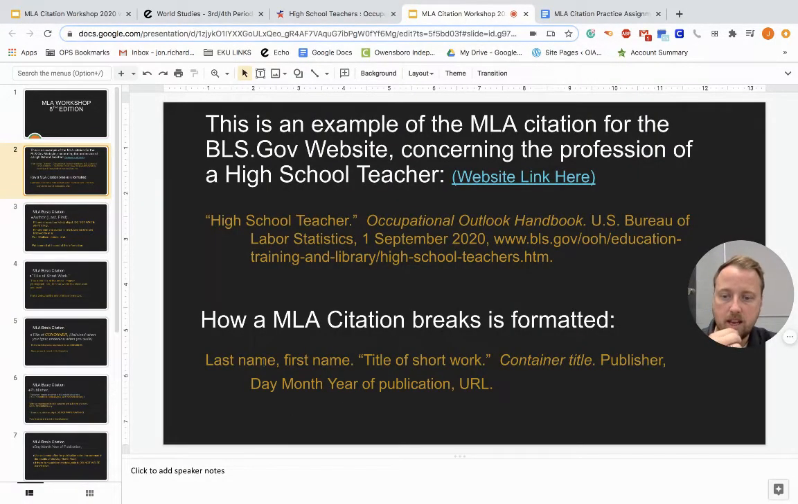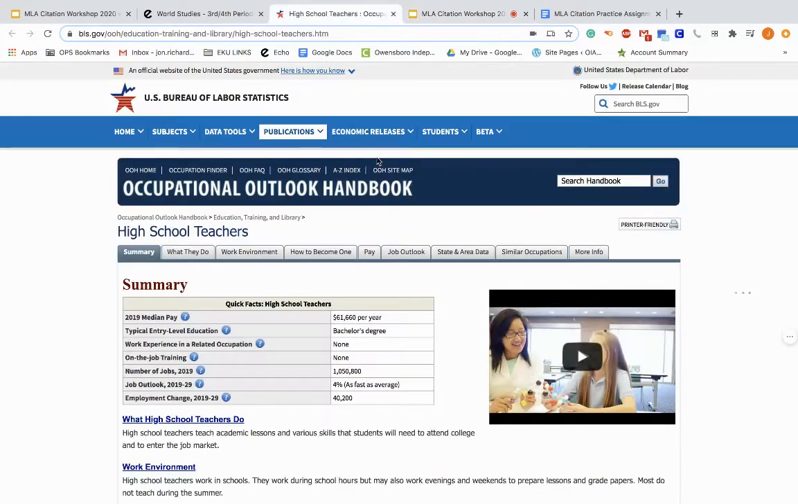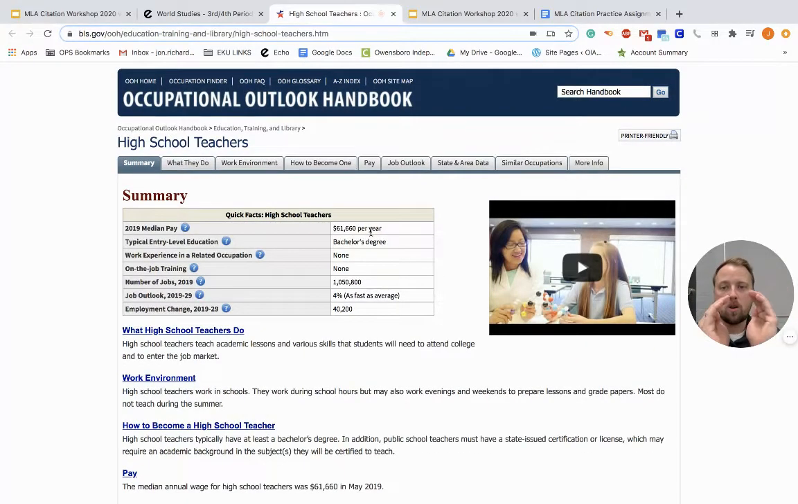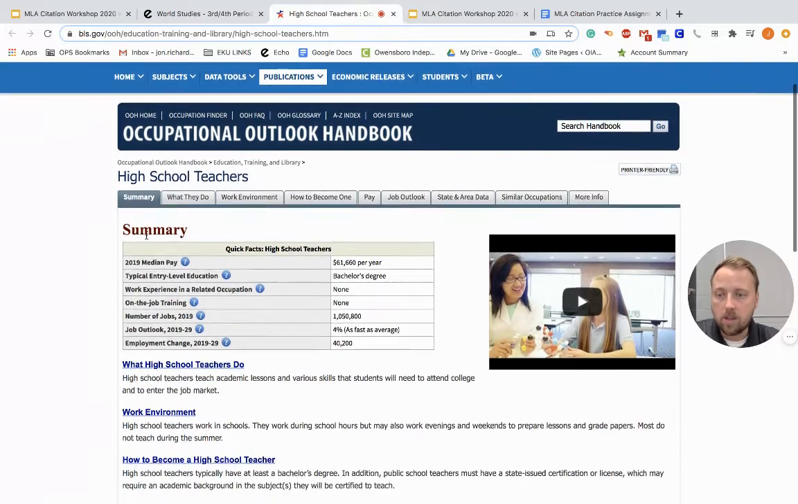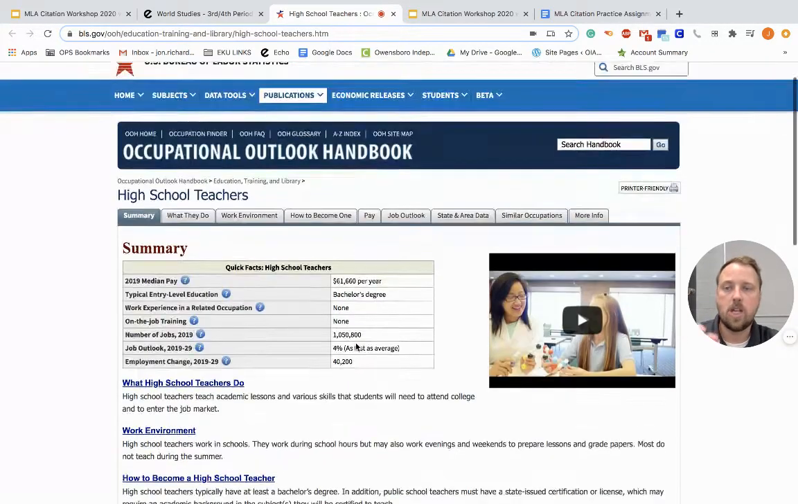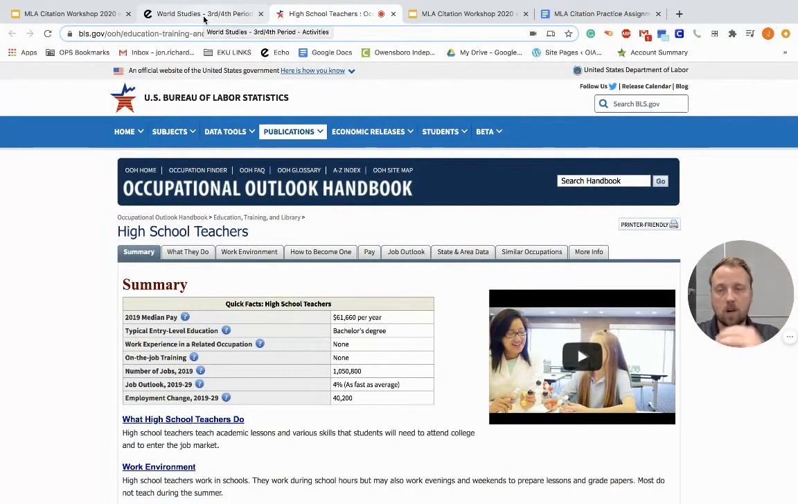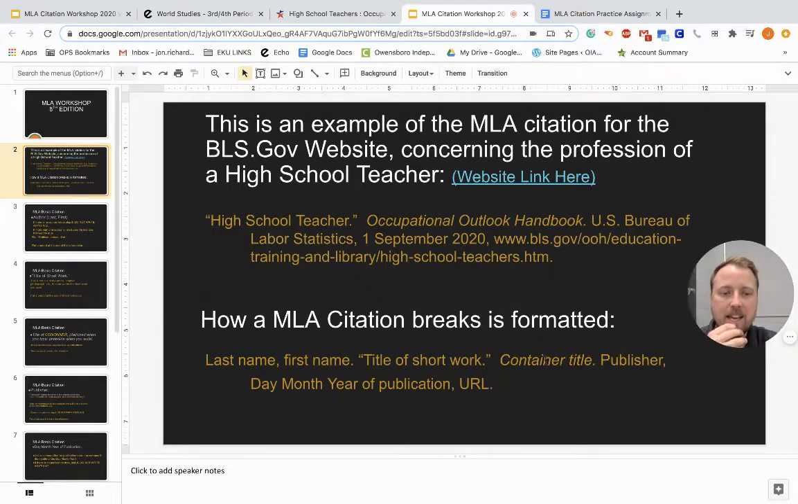So you start with last name, comma, first name, period, and then you put quotation marks around the title of short work. The reason it's called short work is because, think about it as the smallest part of the website that's giving you detail. If we have this big title at the top, and then another big title, and then this tiny title that's actually containing our information, that's why it's called short work, because it's usually the shortest amount of work. We'll go into that in more detail in a minute, but just to hit that: the container title is the bigger picture, what the short work is contained within.